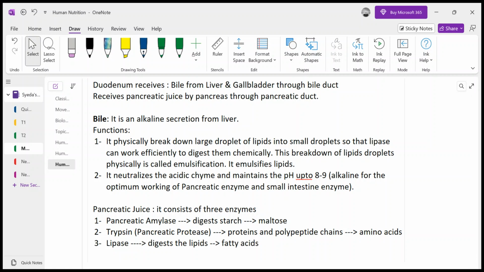As you can see, this is all happening in the small intestine, in the duodenum part. Most of the nutrients are digested into their simplest form. Amino acids have been produced, fatty acids and cholesterol have been produced. Yes, maltose is a simple sugar, but still it's not the simplest carbohydrate that has to be absorbed.